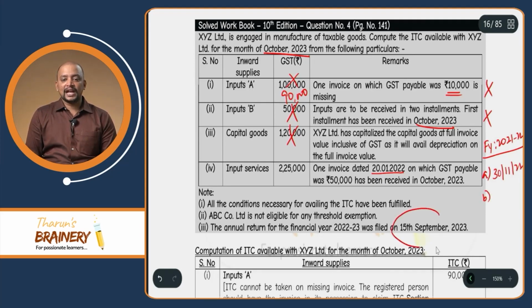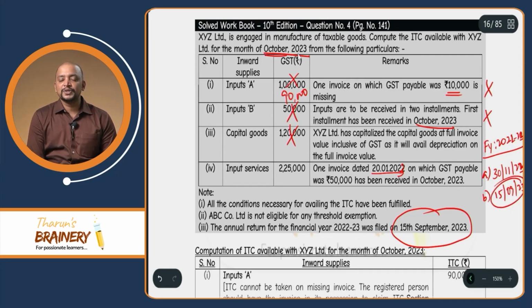What is the date of filing the annual return? Here the date of filing the annual return is 15 September 2023. So maybe this could have been 21/1/2023, therefore 2022-23. Then 30/11/2023 or 15 September 2023, whichever is earlier. So which is earlier? 15 September 2023 is earlier.